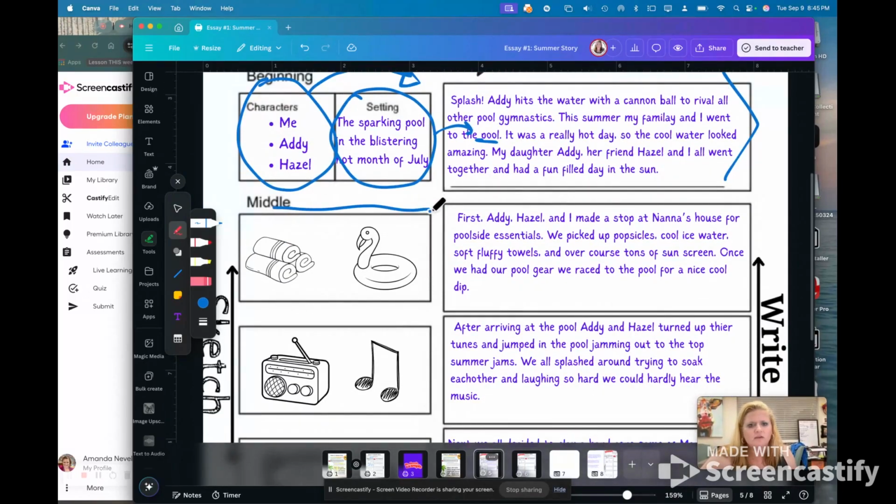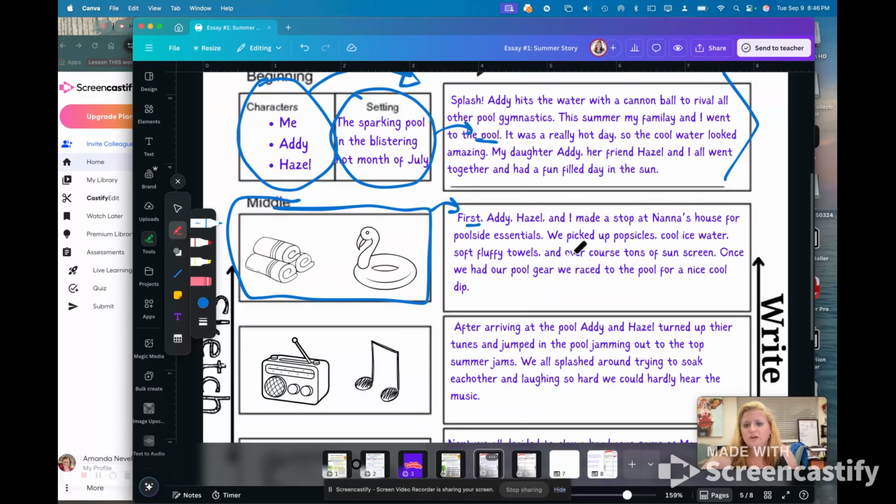Then my next paragraph should be the first event right here, the first thing that we did. And you notice I start that paragraph off with the word first. First, Addie, Hazel, and I made a stop at Nana's house for poolside essentials. We picked up popsicles, cool ice water, soft fluffy towels, and of course, tons of sunscreen.